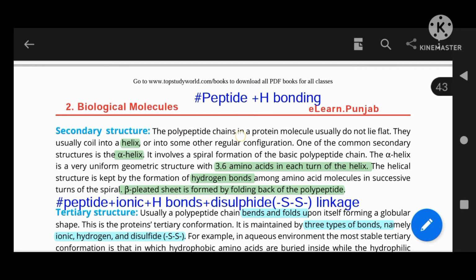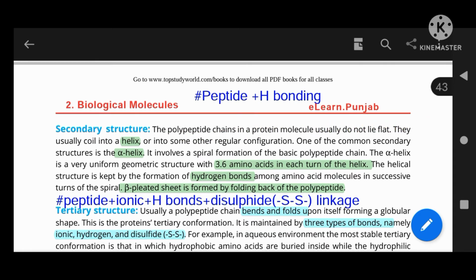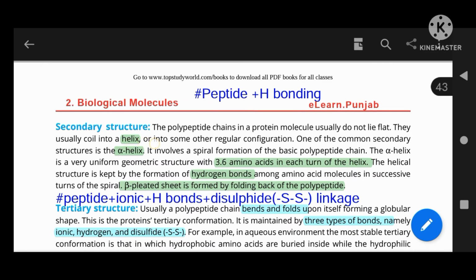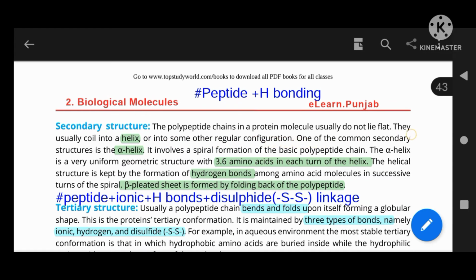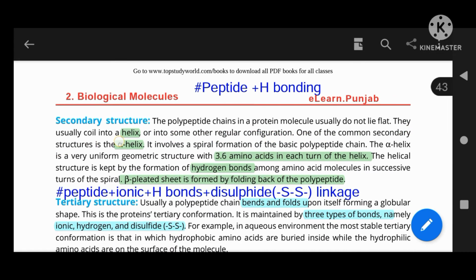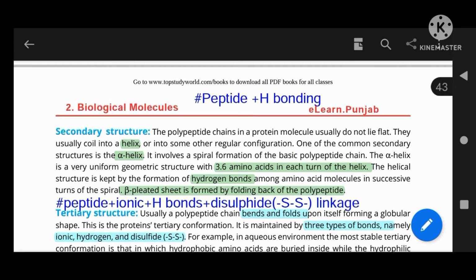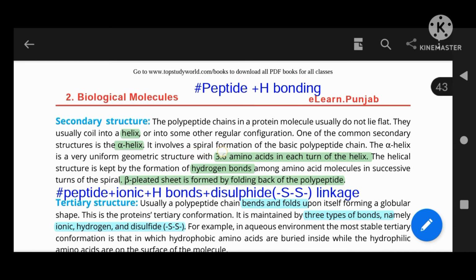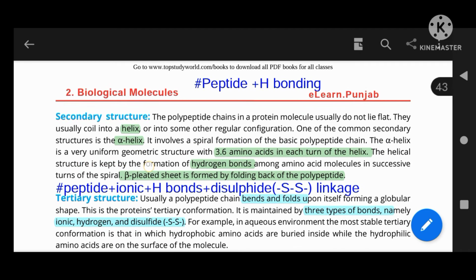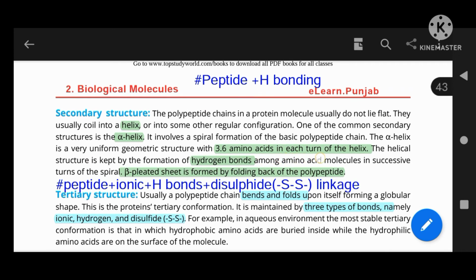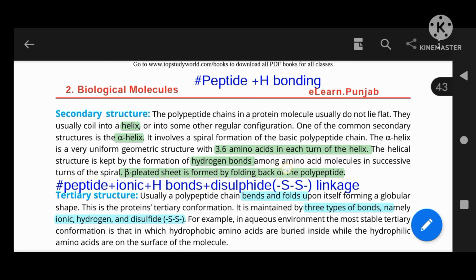The polypeptide chain in a protein molecule usually does not lie flat. It usually coils into a helix or into some other regular configuration. One of the most common secondary structures is the alpha helix. It involves spiral formation of the basic polypeptide chain. The alpha helix is a very uniform geometric structure with 3.6 amino acids in each turn of the helix. The helical structure is kept by formation of hydrogen bonds among amino acid molecules in successive turns of the spiral. Beta pleated sheet is formed by folding back of polypeptides.